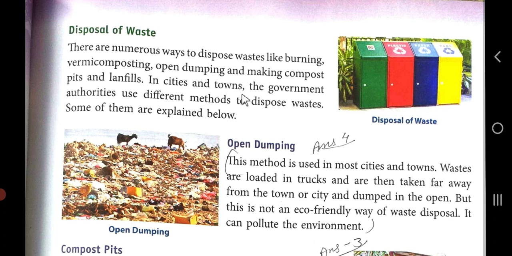In cities and towns, the government authorities use different methods to dispose of wastes. Some of them are explained below. So first we can see the disposal of waste. There are many ways to dispose of the waste. Sometimes the waste material can be burned.